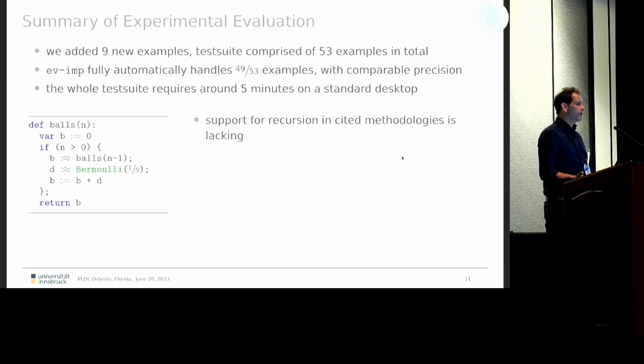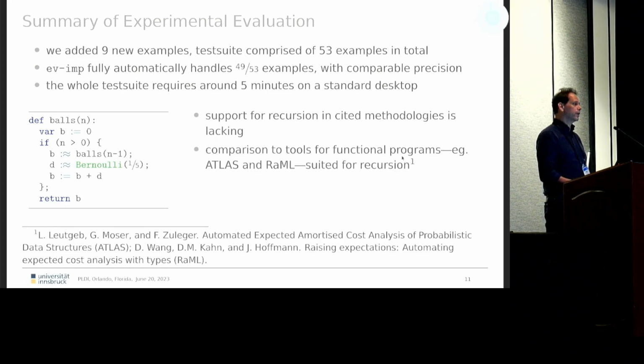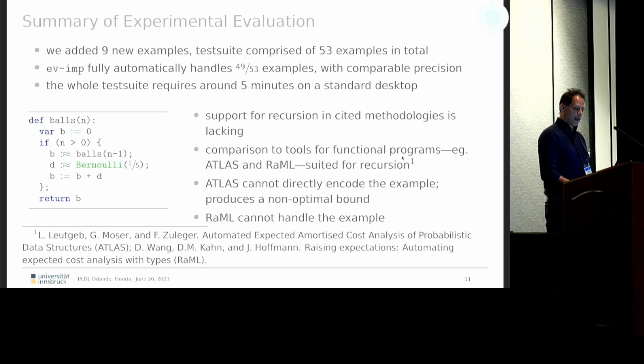Now, the motivating example I've given here cannot be handled by any of the tools of these techniques, because none of them supports recursion, at least not this non-tail recursion. So we also compared to methods and tools from functional programming paradigms where the expected cost analysis of recursive programs has been done, in particular work by Atlas and Rammel. Atlas cannot directly encode the example and produces a non-optimal bound, and Rammel cannot handle the example. So also in this case, our tool has some advantages.